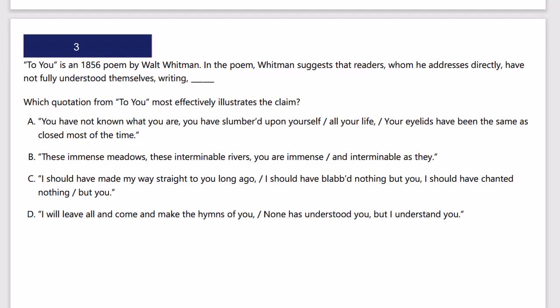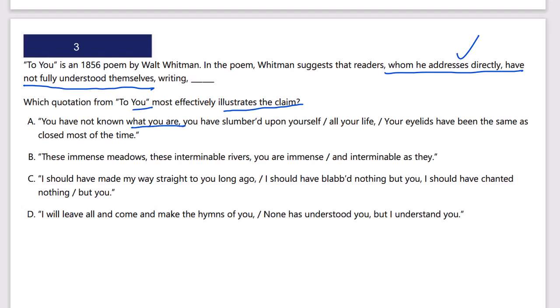So what is this? To You, we need to illustrate the claim with a quote. So the command of evidence illustrates with a quote. To You is an 1856 poem by Walt Whitman. In the poem, Whitman suggests that readers whom he addresses directly have not fully understood themselves. So we need to capture this idea. You have not known what you are.